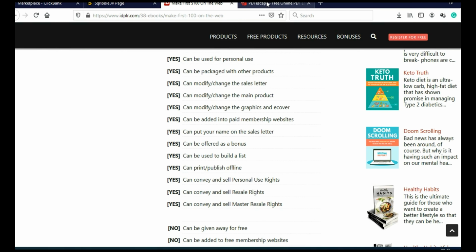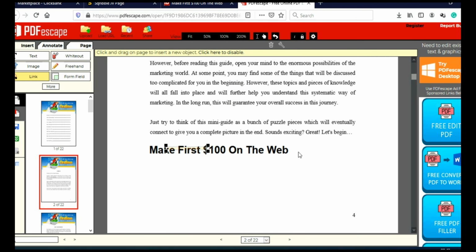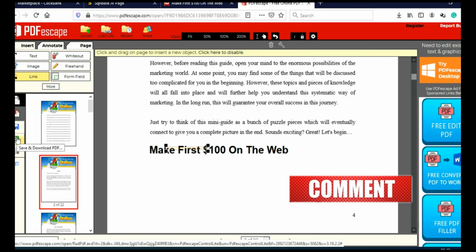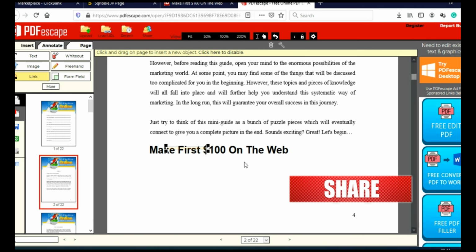So go back on PDF Escape. When you are satisfied, when you have added all the affiliate links that you wanted, all you have to do is just click here on Save and Download, and you will download this ebook on your desktop. So now we need to promote this ebook that contains our affiliate link.